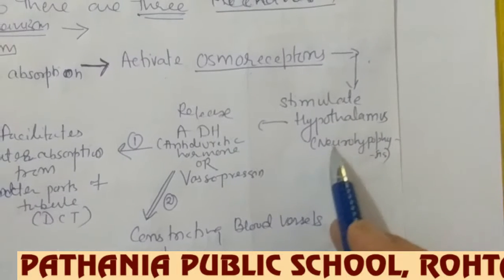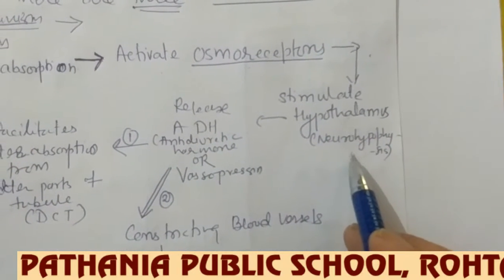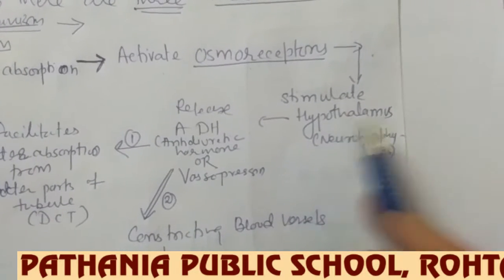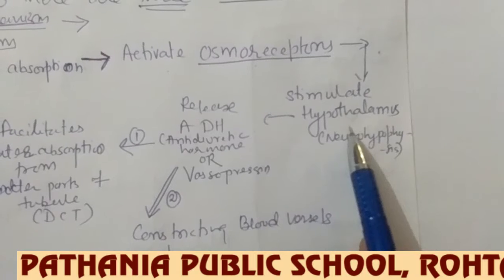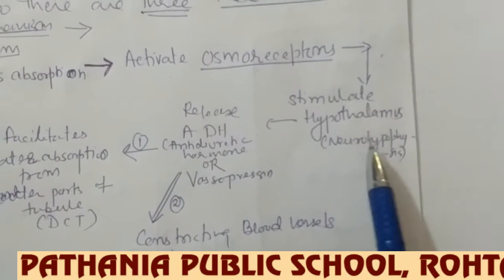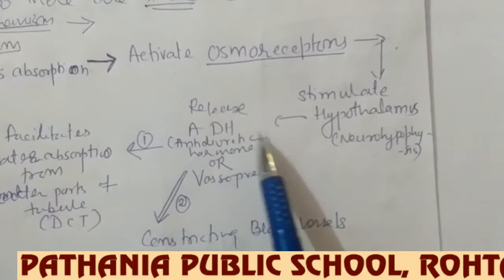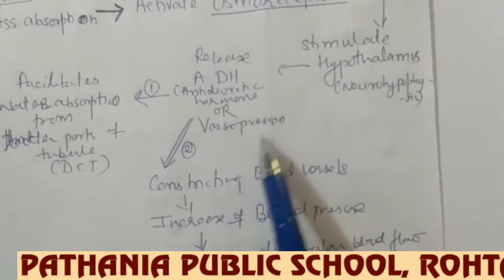Which part of the hypothalamus? The neurohypophysis. This hypothalamus, which is present in the brain and associated with the brain only, so this part is called the neurohypophysis. So this will release the ADH, antidiuretic hormone, or vasopressin hormone.